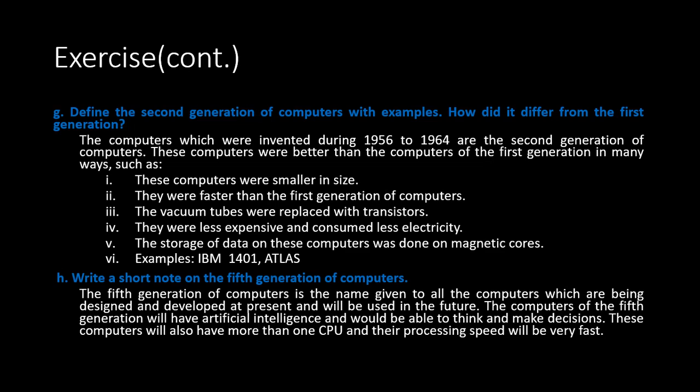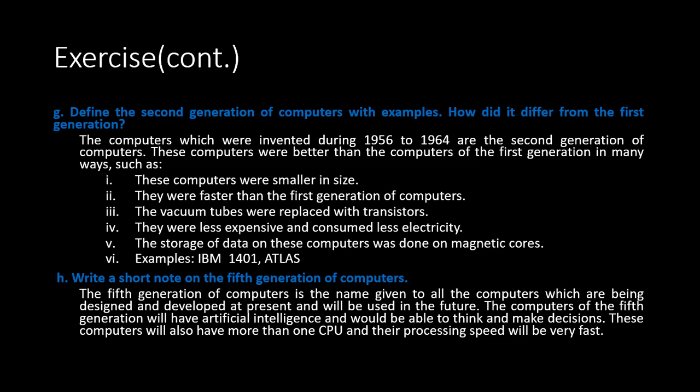These computers were better than the computers of first generation in many ways. You can say that these computers were smaller in size, faster than first generation, vacuum tubes were replaced with transistors, less expensive and consumed less electricity, and storage of data on these computers was done on magnetic cores. Examples are IBM 1401 and Atlas.